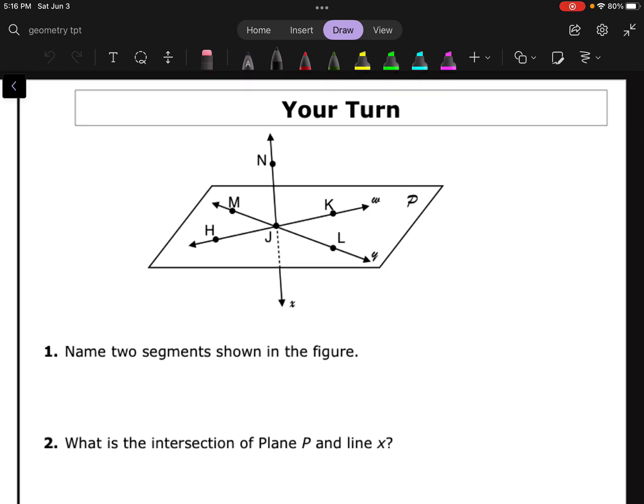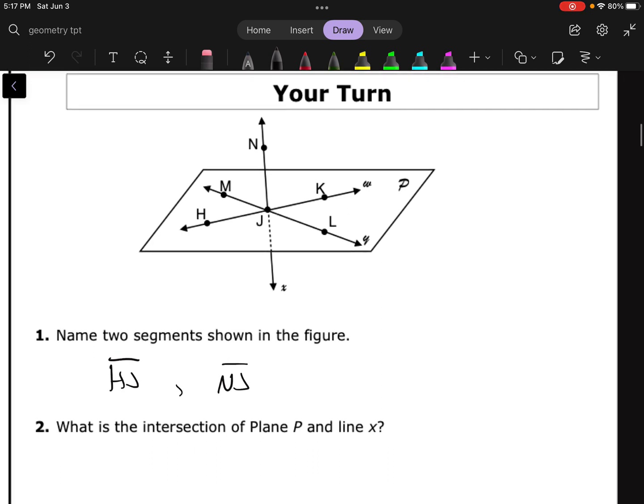Name 2 segments shown in the figure. You had a lot of segments. The first one that I just saw was HJ. Another one you could have done NJ. You could do NJ, right? There's a lot of different ones here. HJ, MJ, JK, LJ, ML, HK. A lot of different ways there. As long as you put the line segment symbol above it, and you didn't use X, Y, W, P, any of those ones.